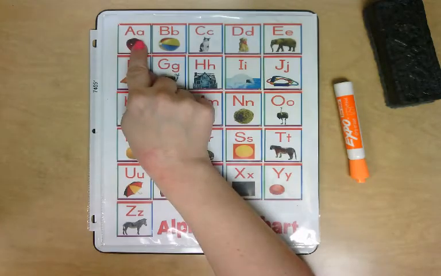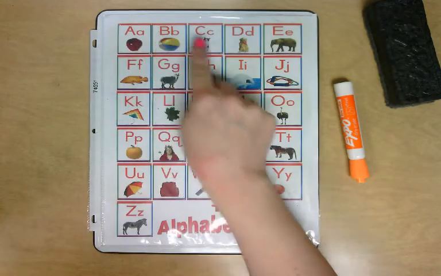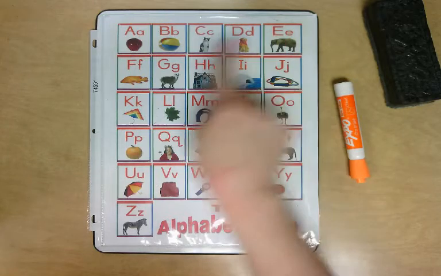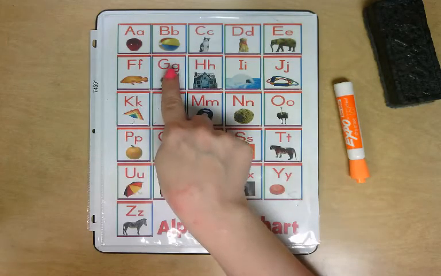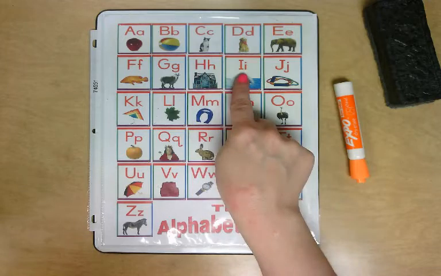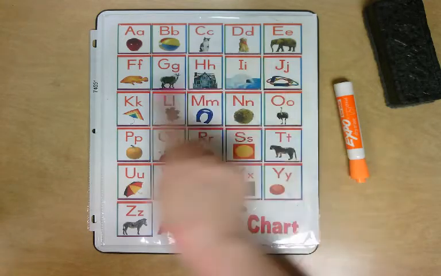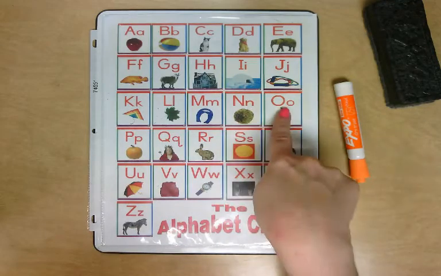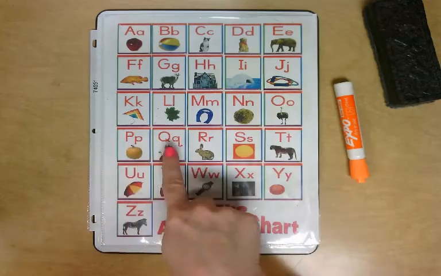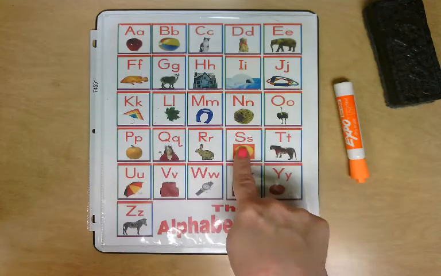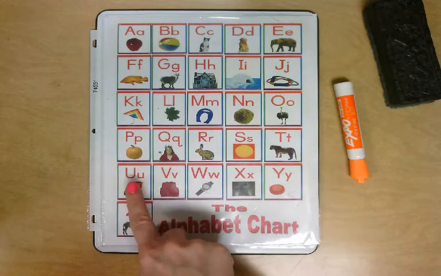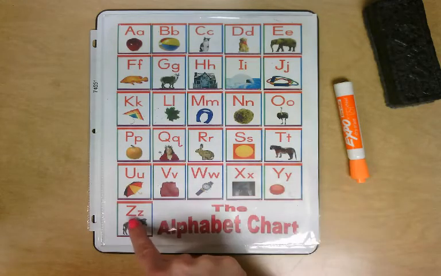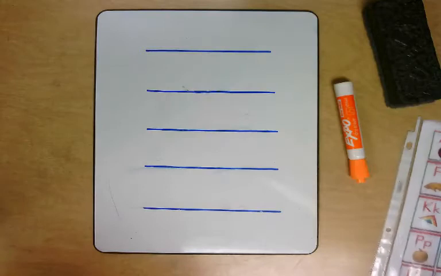Ready? A, B, K, S, D, E, F, G, J, H, I, J, K, L, M, N, A, O, P, Q, R, S, T, A, U, V, W, X, Y, Z. All right, so let's look at our word ladder.